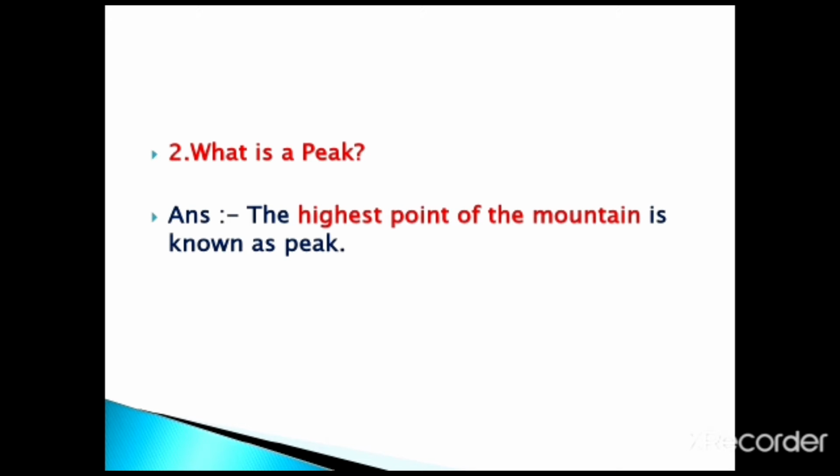The second question, what is a peak? The answer: the highest point of the mountain is known as a peak.